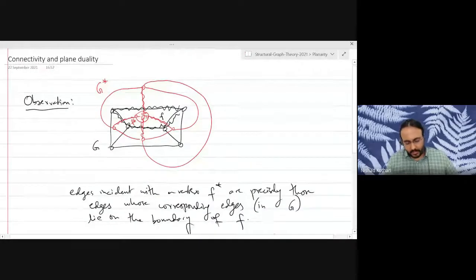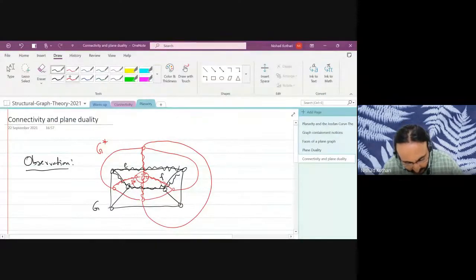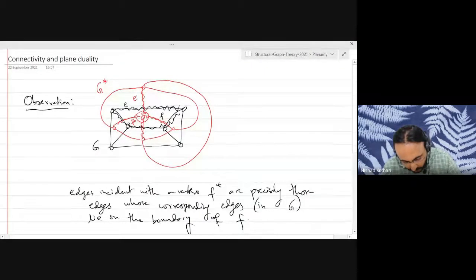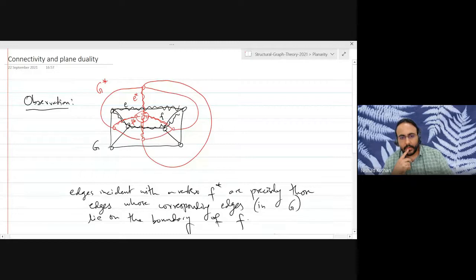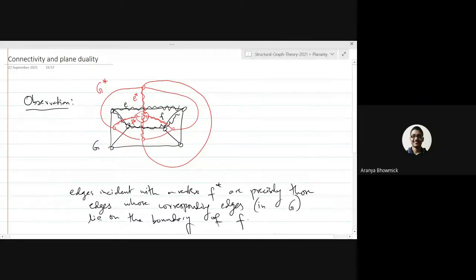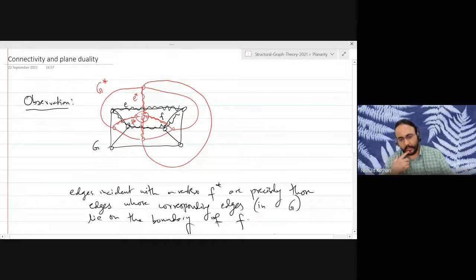Well, it's fairly clear, right? If this is an edge in the original graph, for that edge, there is a corresponding edge E star in the dual, right? So there is a correspondence between the edges of G and the edges of its dual G star. And that is what I am referring to. That is the correspondence I'm referring to.